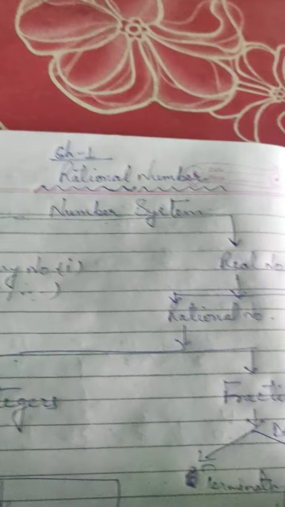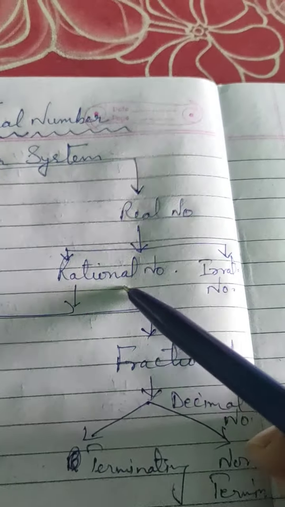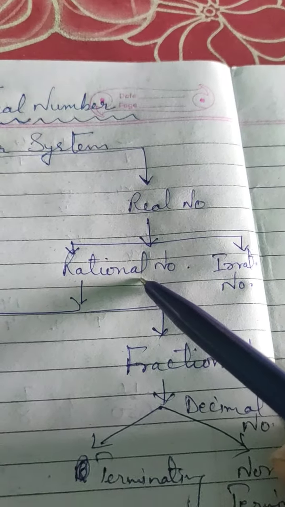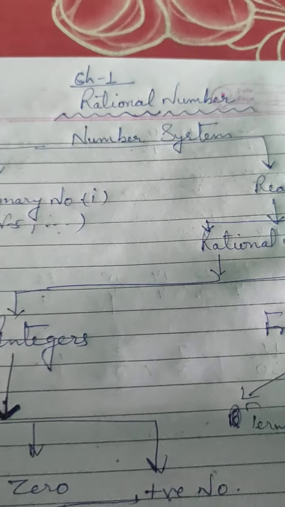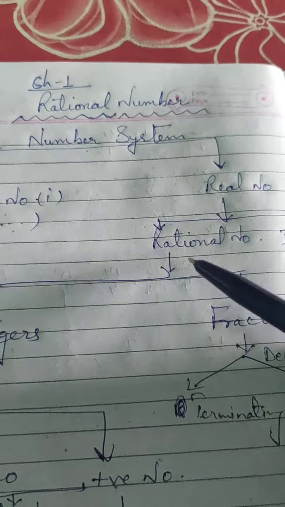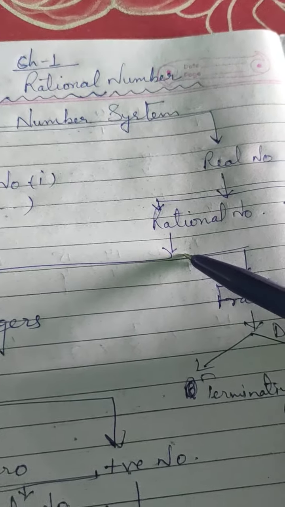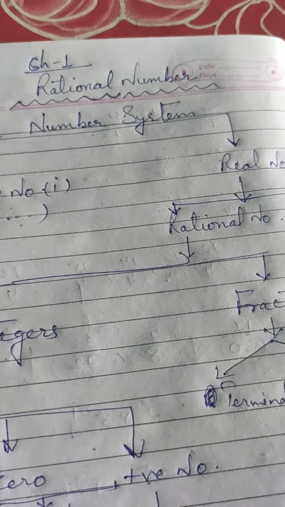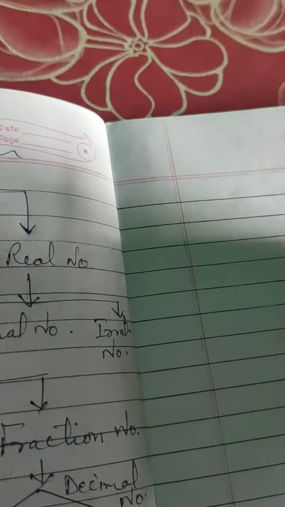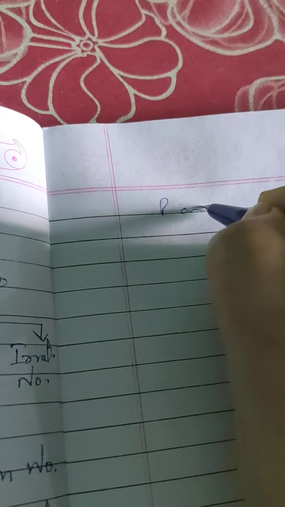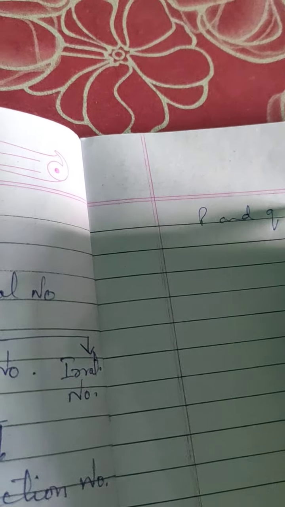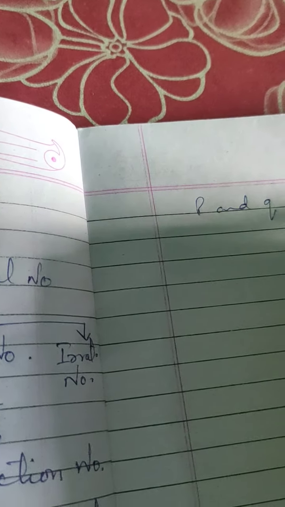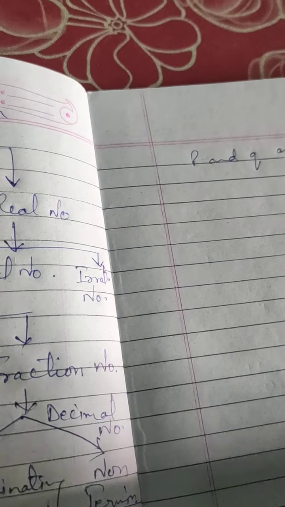Now come to real numbers, which are divided into two parts, rational numbers and irrational numbers. Here we are only going to study rational numbers. What is a rational number, children? P and Q are both integers. What is an integer, children?